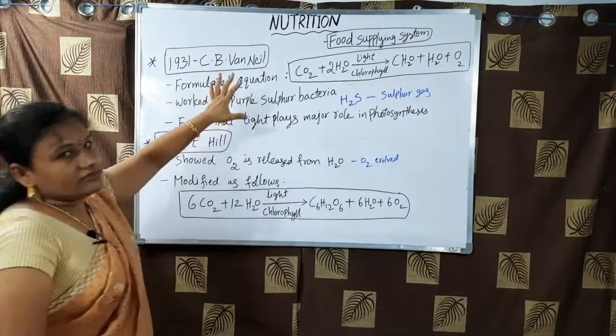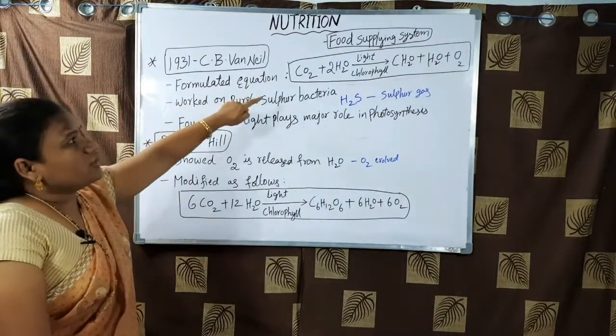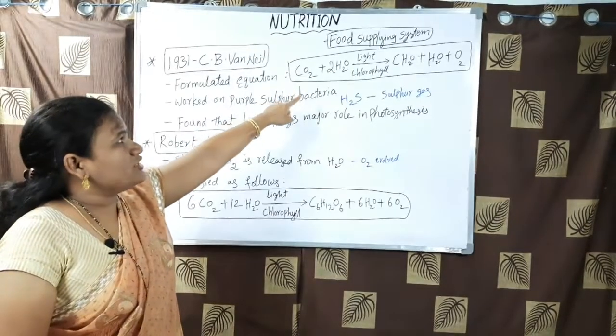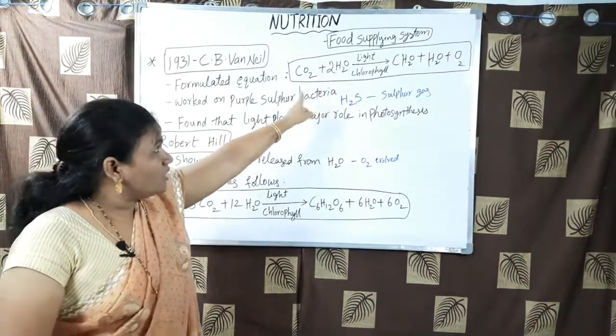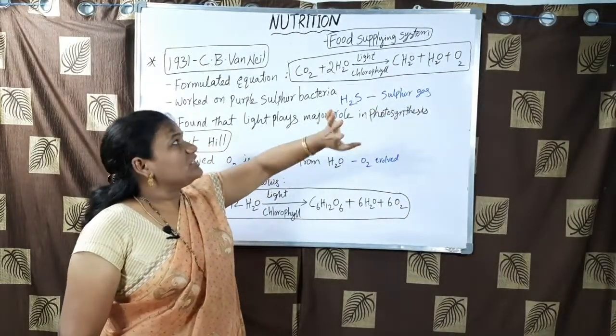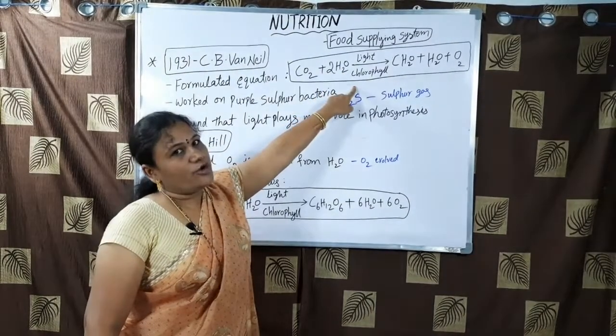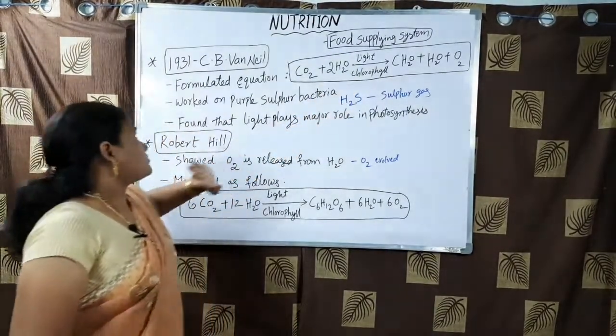So let us see his work on photosynthesis. For the first time, he formulated the equation on photosynthesis, that is CO2 + 2H2O gives rise to CH2O + H2O + O2. This entire process takes place in the presence of light with the help of chlorophyll molecule.